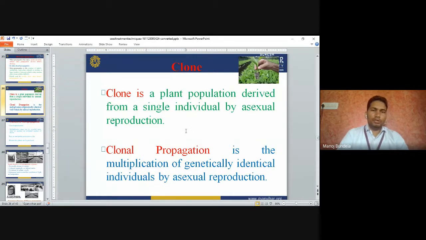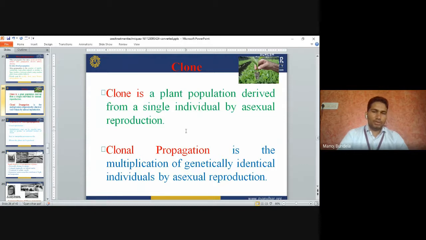Clone is a plant population derived from a single individual by asexual reproduction. Clonal propagation is the multiplication of genetically identical individuals by asexual reproduction.